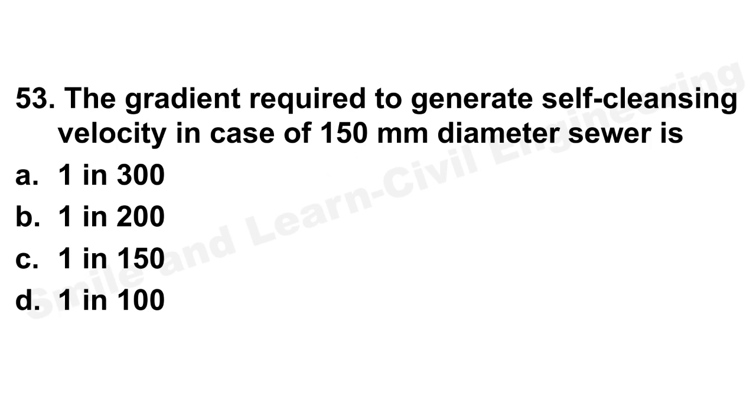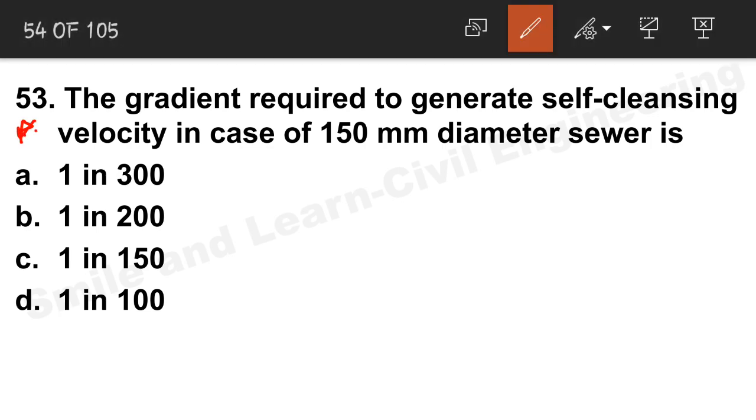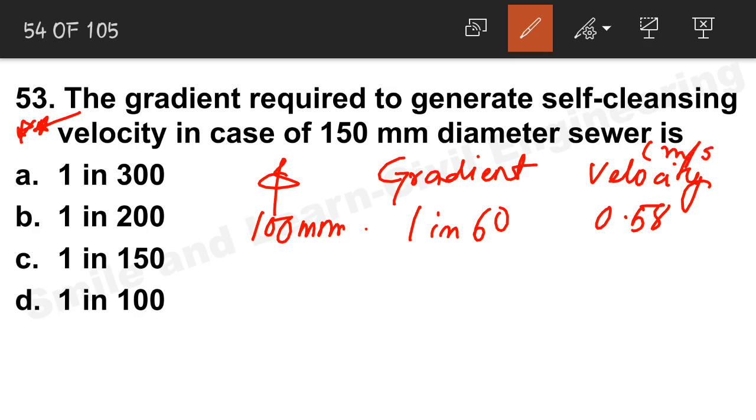The gradient required to generate self-cleansing velocity in case of 150 millimeter diameter sewer. This is a very important question. You need to remember all the values. So let's discuss the diameter and the gradient, and the velocity. Let's start off with 100 mm diameter pipe. For 100 mm diameter pipe, it is 1 in 60, and the velocity is 0.58 meters per second.